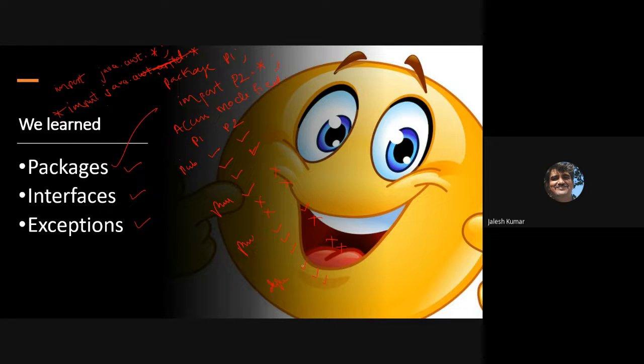Then chained exceptions, that's what we discussed. And along with that, how to specify your own exception. Instead of relying on built-in exceptions, is it possible to create your own exception? Yes, that is also possible. What you have to do is, the class should extend our superclass, that is Exception.